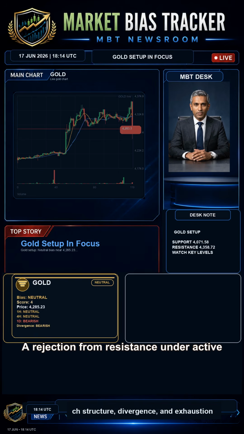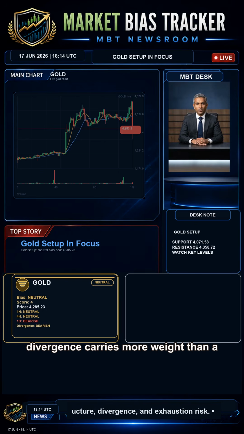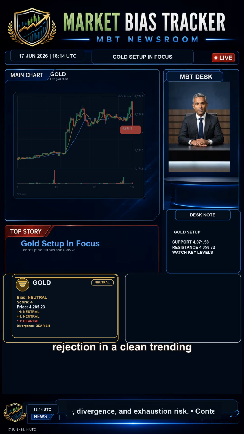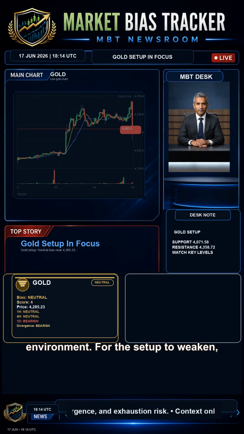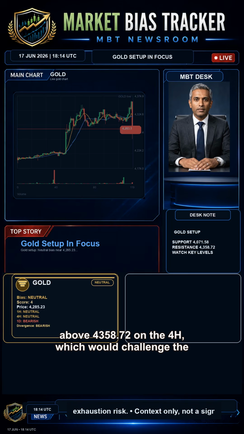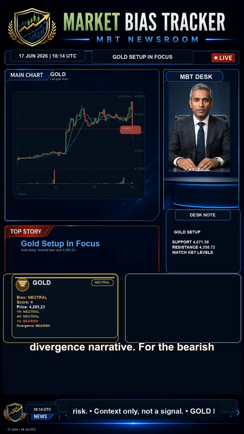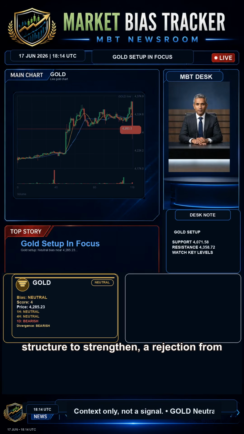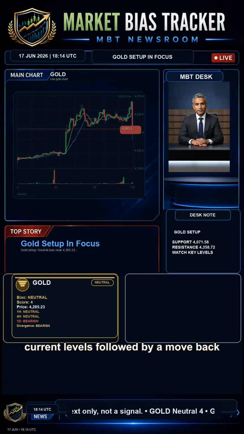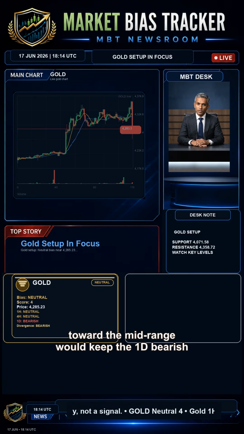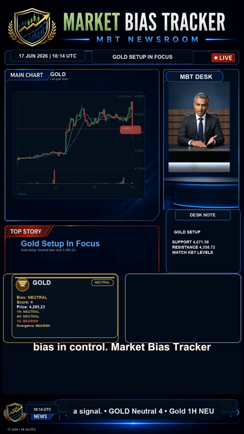A rejection from resistance under active divergence carries more weight than a rejection in a clean trending environment. For the setup to weaken, price would need to reclaim and hold above 4358.72 on the 4H, which would challenge the divergence narrative. For the bearish structure to strengthen, a rejection from current levels followed by a move back toward the mid-range would keep the 1D bearish bias in control.